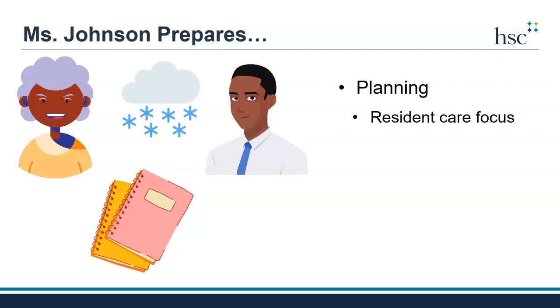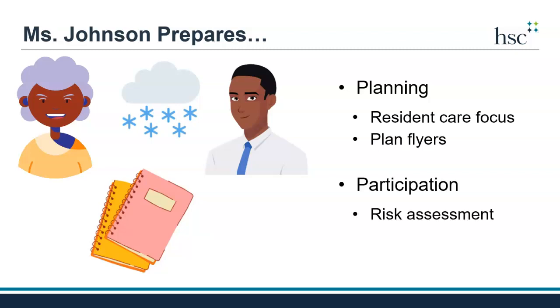Residents and their families were provided flyers highlighting important changes to the plan. Mr. Williams also presented parts of the plan at resident and family council meetings. In addition, residents and their family members were asked to provide feedback to the risk assessment and participate in a short exercise testing the Springville Nursing Home's communication plan. While the storms disrupted some activities and caused some staffing shortages, overall, things went well.